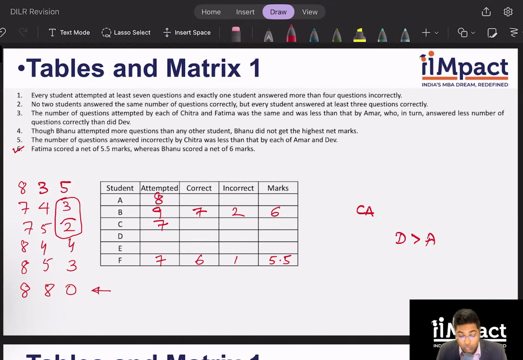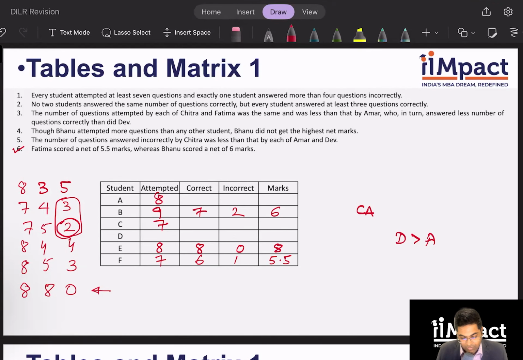Like if Chitra got 2 incorrect, D and A can have whatever 3, 4, 5. Yes, everybody with me? So what I know for sure is that E is the only person who can have 8, 8, and 0. Correct? This is the only possibility.